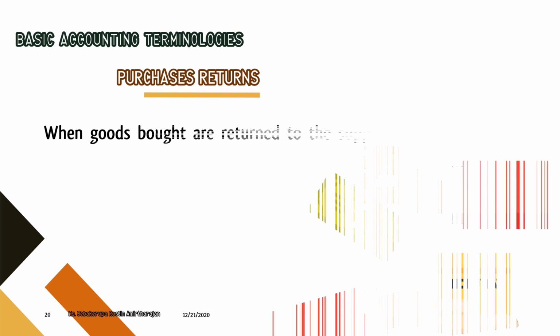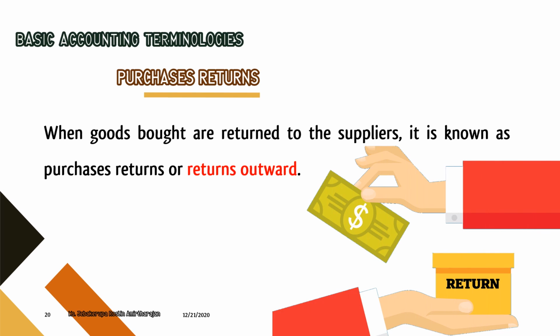Purchase return. When goods bought are returned to the supplier, it is known as purchase return or return outwards. So we are purchasing from our supplier and we find that something is not matching our expectation or is damaged. What do we do? We return the purchased goods to our supplier, and it is not adjusted in the purchase account, it is separately treated as a purchase return account. It is also known as return outward. Why? Because the goods which have already come inside the business are again returned outwards.